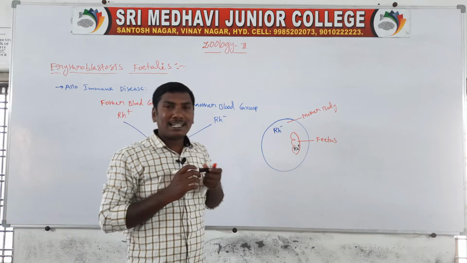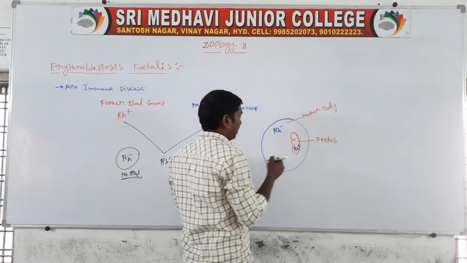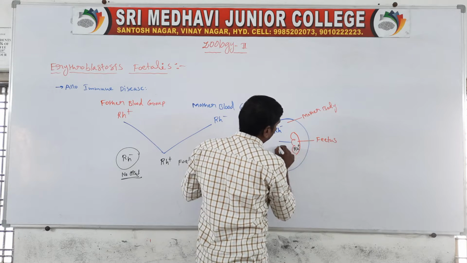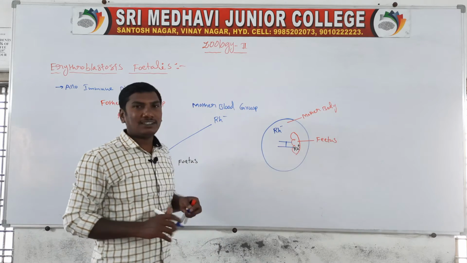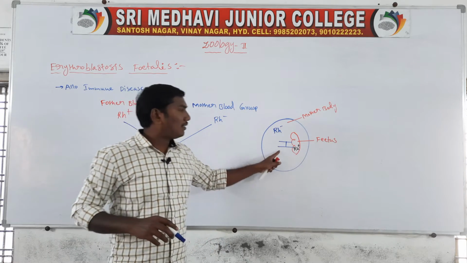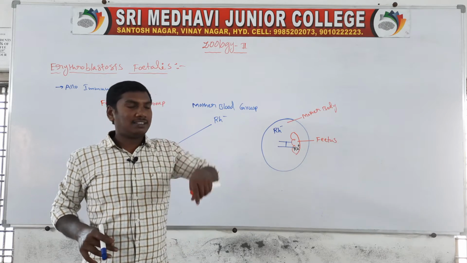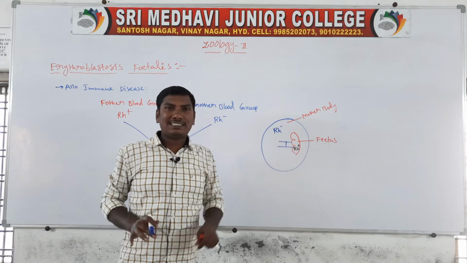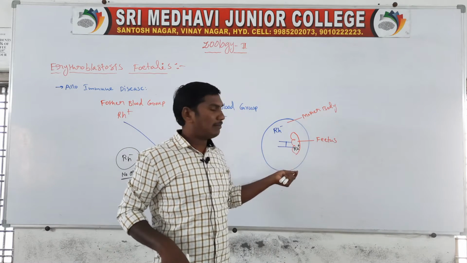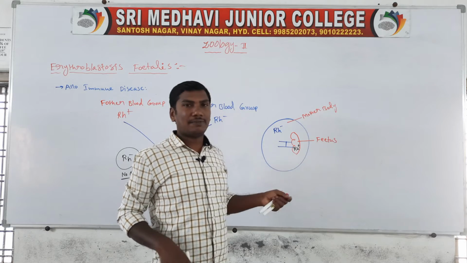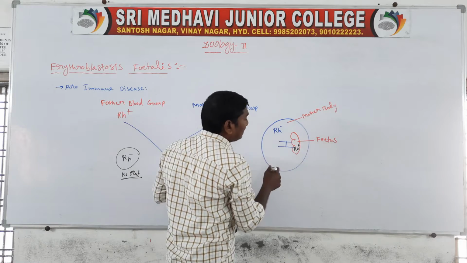The mother is connected to the fetus through the embryonic membranes and the umbilical cord. Through this umbilical cord, gases, nutrients and waste materials are transferred between mother and fetus. After 9 months, the baby is delivered.